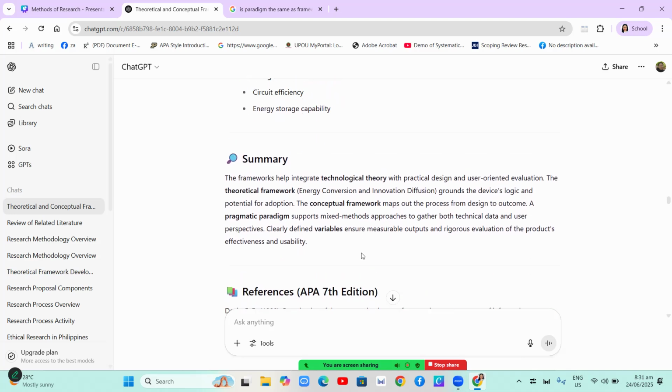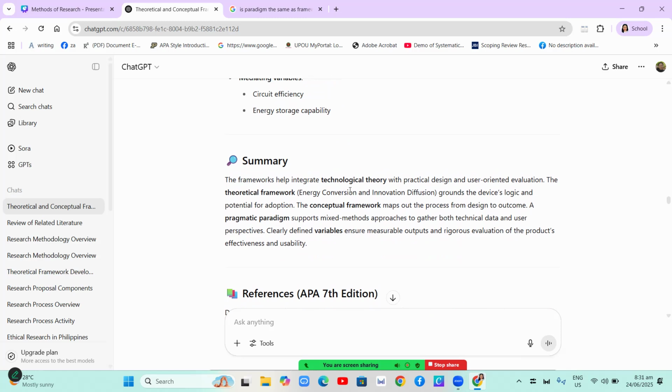So for your summary, the frameworks help integrate technological theory with practical design and user-oriented evaluation. The theoretical framework, energy convention and innovation diffusion, grounds the device logic and potential for adoption. The conceptual framework maps out the process from design to outcome. A pragmatic paradigm supports mixed method approaches to gather both technical data and user perspectives.